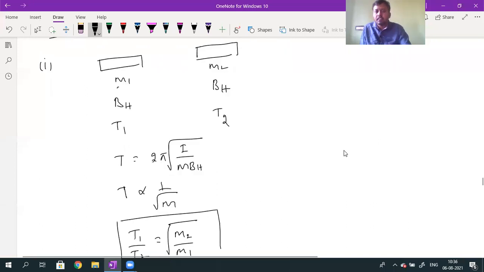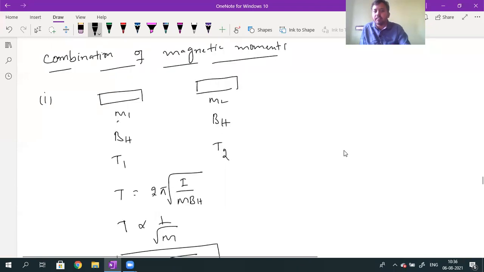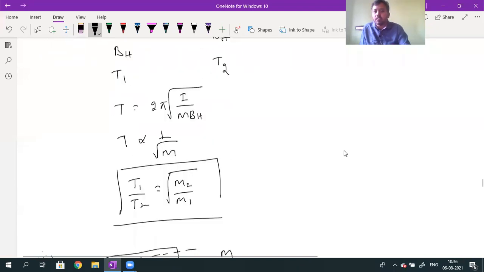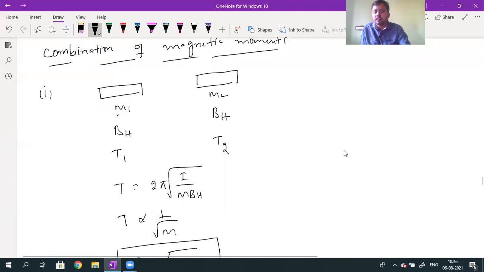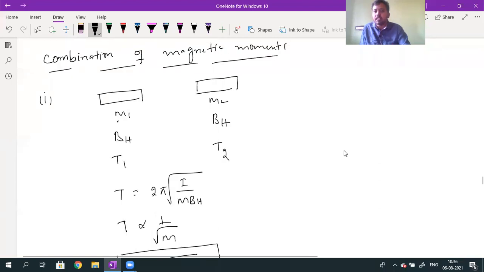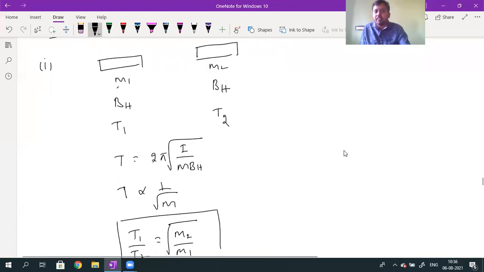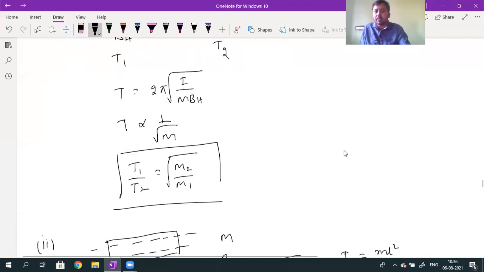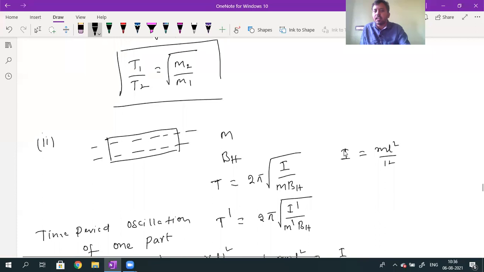Okay. Any doubt now? I will show the points one by one. If any doubt regarding these points, you can ask. First point, what do we consider? We consider two bar magnets of the same dimension, with magnetic moments M1 and M2, made to oscillate in the same place. The horizontal component of the earth's magnetic field is BH. The time periods are T1 and T2. What is the T1 by T2 ratio? It is M2 by M1. Second point clear, Dara?